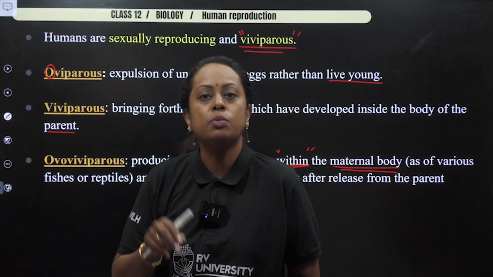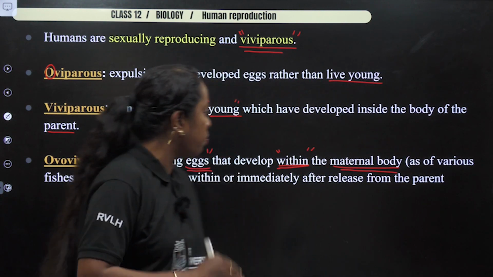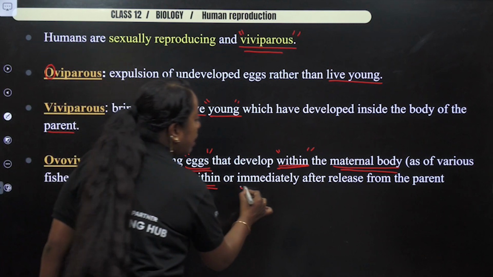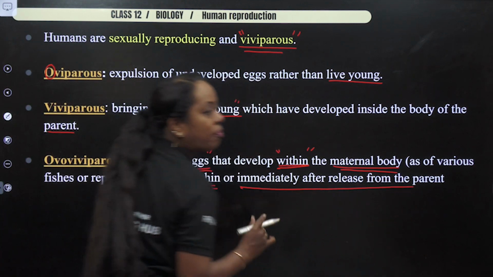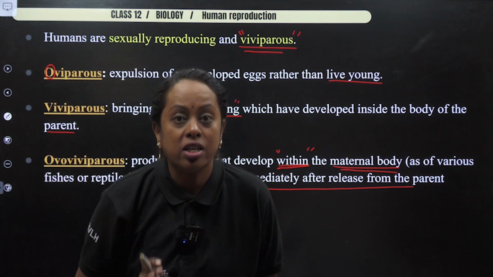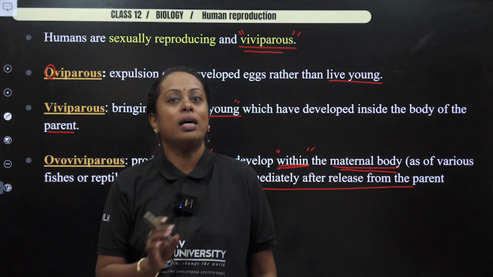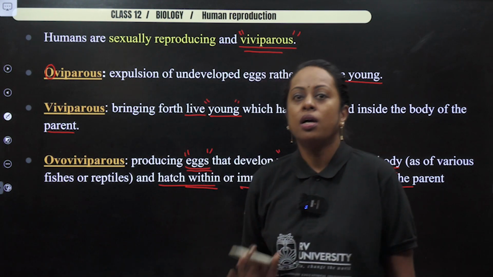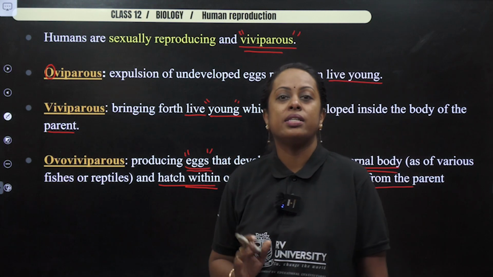The egg is present within the mother's body and hatches within or immediately after release from the parent. Examples are rattlesnake and shark. Please make a note, rattlesnake and shark are the examples I'm giving for this. So I hope you understood the three basic terms.